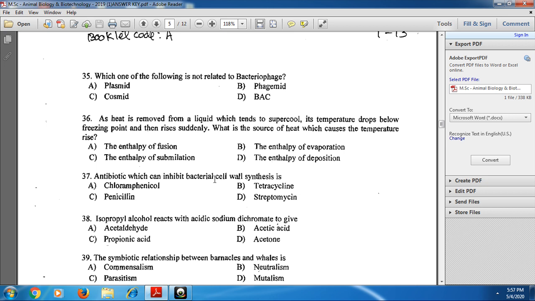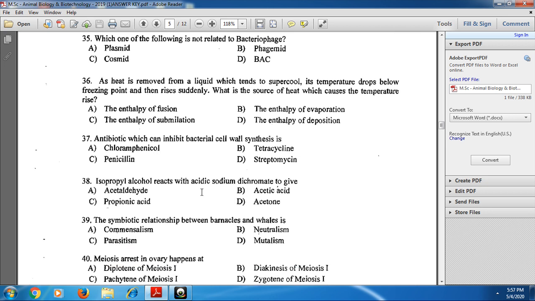And next, antibiotic which can inhibit bacterial cell wall synthesis. Bacterial cell wall synthesis is inhibited by penicillin. For the 37th one, option C is the correct one. And next for the 38th one, isopropyl alcohol reacts with acidic sodium dichromate to give acetone.